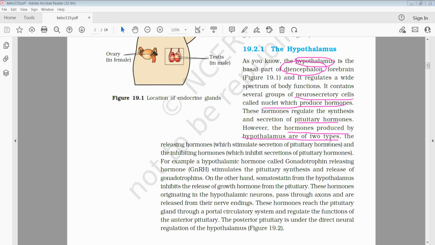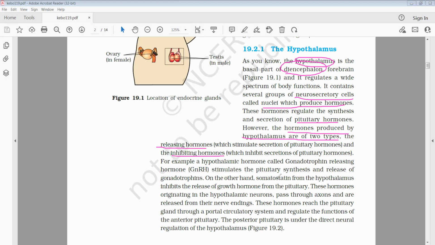Those are the hormones which stimulate the secretion of the pituitary, that is releasing hormones, and inhibiting hormones. Means there is a controlling pattern.